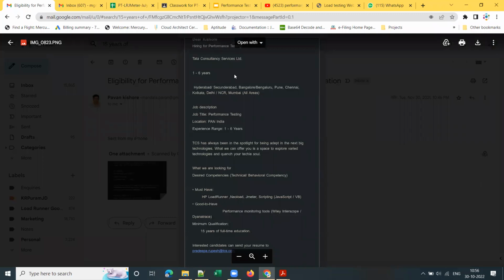TCS and CTS alone recruited 1.8 lakh freshers in the last financial year. This year, they are going to recruit around 2 lakhs. The total recruitment will be around 2 lakh freshers. So I'm taking that as a benchmark. That's why I'm taking the JD of TCS as a benchmark. Got it, guys? In the last financial year, TCS, CTS, and Infosys recruited 1.8 lakh, and this year the projected recruitment requirement is 2 lakhs.